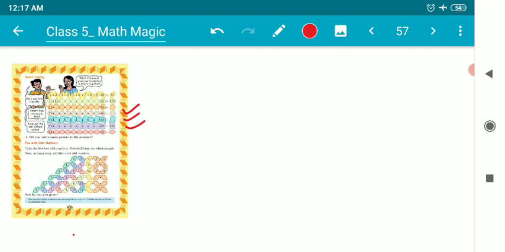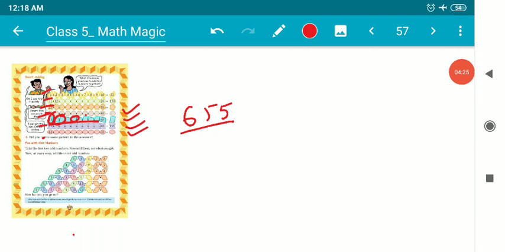The fifth one is 555, and the last one will be 655. Because in every row, we're adding 10 to each number. That is why it is becoming 100 more in every row. Means 100 is increasing in every row.